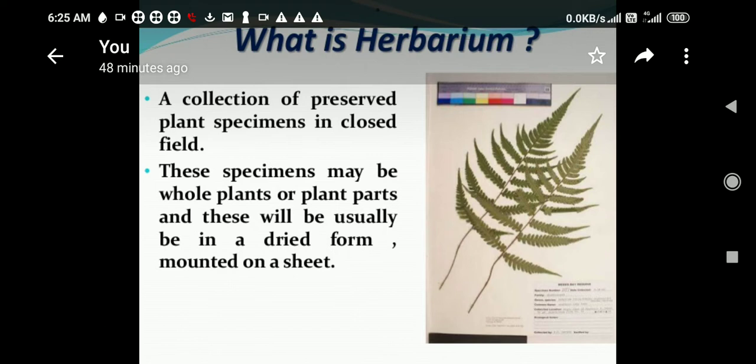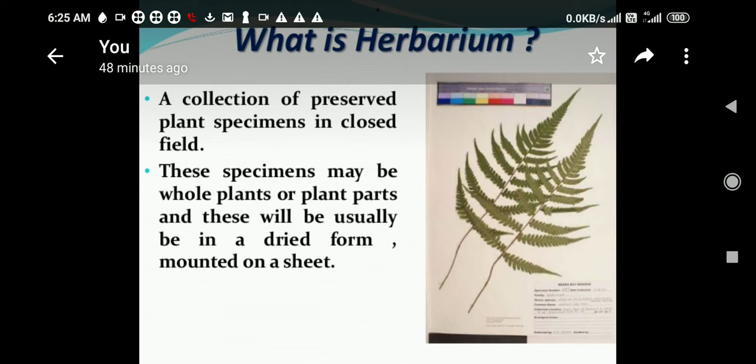It's a kind of collection, storage of preserved plant specimens. These specimens may be whole plants or plant parts, and these will usually be in the dried form mounted on the sheets. All those aspects, how to prepare herbarium, we are going to see.